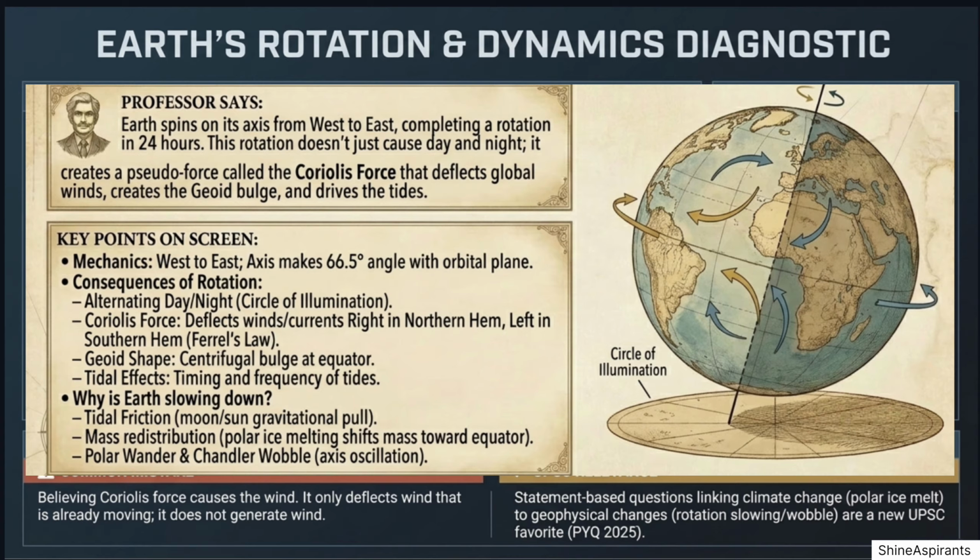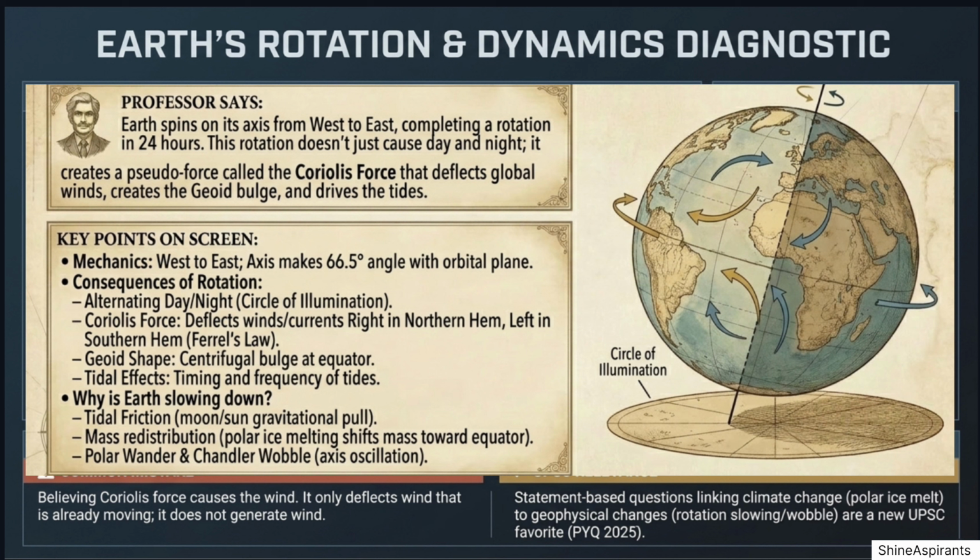What would happen without rotation? Half of the Earth would remain in permanent darkness and freezing cold, while the other half would be scorched by continuous sunlight. Consequences of rotation. Day and night: the circle of illumination divides Earth into the lit and dark hemispheres, creating the cycle of day and night. Coriolis force: a pseudo-force that deflects winds and ocean currents.